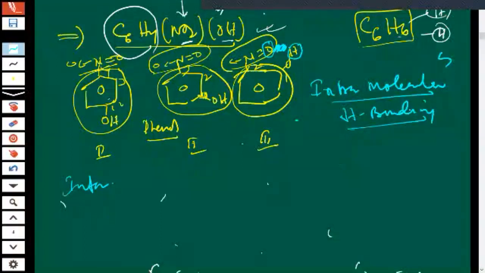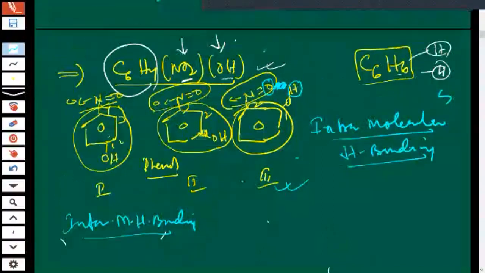So now among these, tell me which one will have the highest boiling point? The one having intermolecular hydrogen bonding, the first one. Which one has the lowest boiling point? The third one. Now I think you got the point. Then note it down. Have you noted down? Come on, note it down.